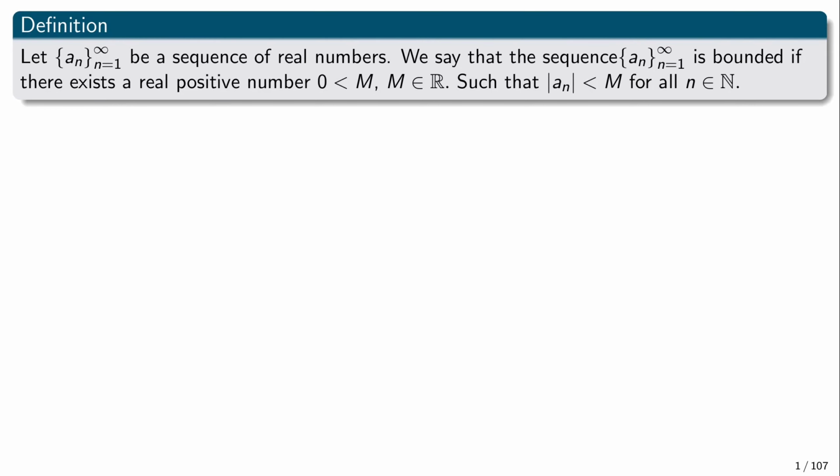Bounded sequences. So we say that a sequence is bounded if its absolute value cannot exceed some given constant real number. So the definition would be the following one. We say that a sequence of real numbers is bounded if there exists some positive number, say m, m is a real number, such that the absolute value of each element in the sequence is not bigger than m. We could say smaller or equal to m. And we could also say that m is an upper bound to the sequence of the absolute values.